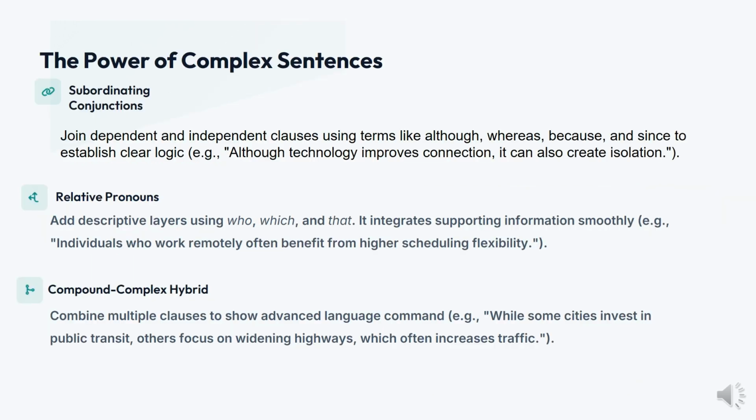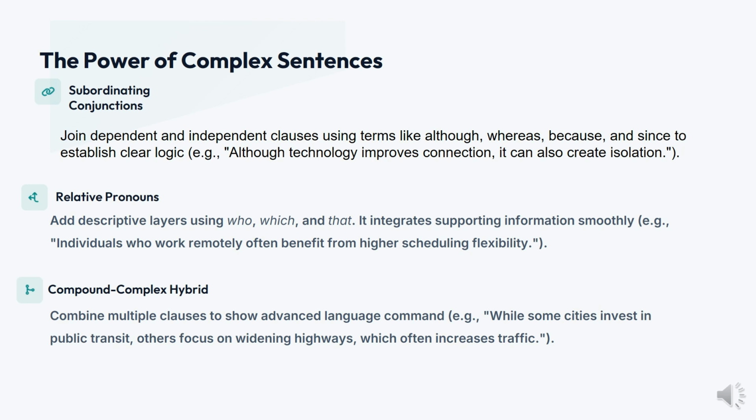For learning the art of essay writing, you need to understand complex sentences and the use of subordinating conjunctions, relative pronouns, and compound and complex hybrid combinations of sentences. So, what are subordinating conjunctions? They join dependent and independent clauses using terms like although, whereas, because, and since to establish clear logic. For example, although technology improves connection, comma, it can also create isolation.